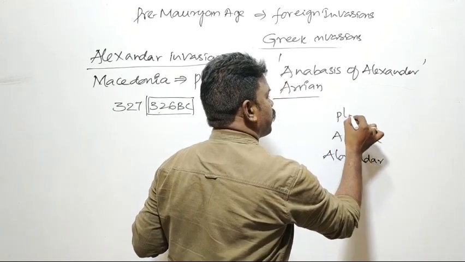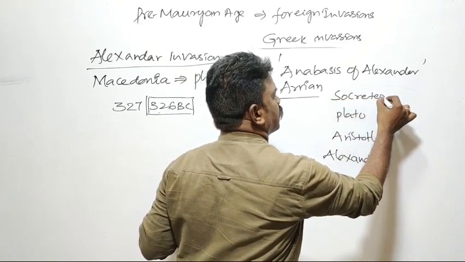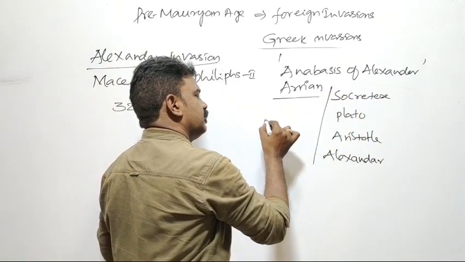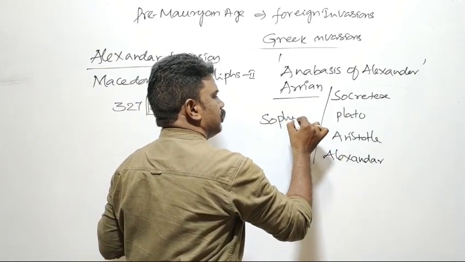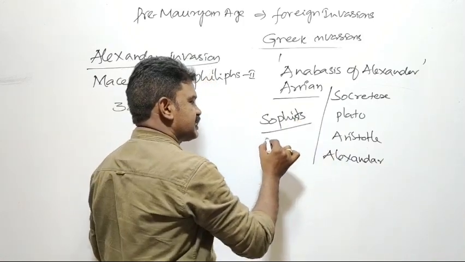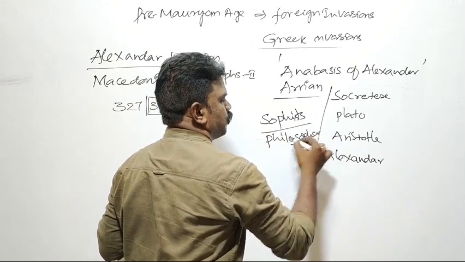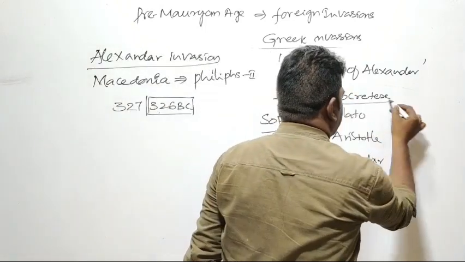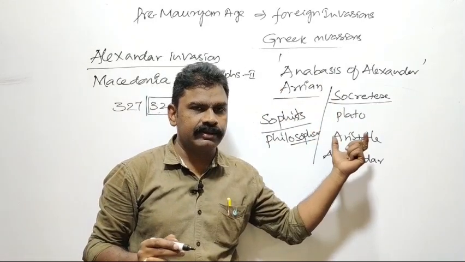He was a disciple of Plato. He was a disciple of Socrates. All these were considered as sophists in the Greek. Sophist means philosopher. Greek philosophers were called sophists. Socrates was considered the first sophist in the Greek.